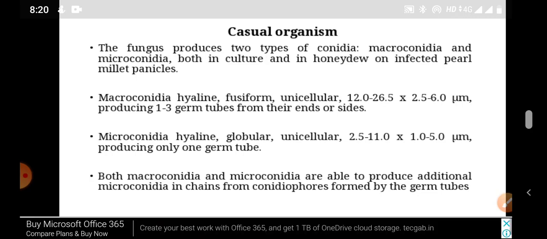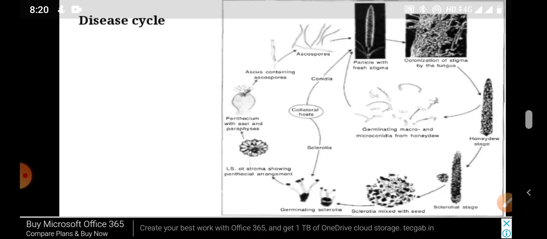Two types of conidia are found in this organism, macroconidia and microconidia. Macroconidia are hyaline, fusiform, unicellular and form 1 to 3 germ tubes, and microconidia are hyaline, globular, unicellular. The macro is fusiform and the micro is globular and produces only one germ tube. Both macro and micro are able to produce additional microconidia in chains.